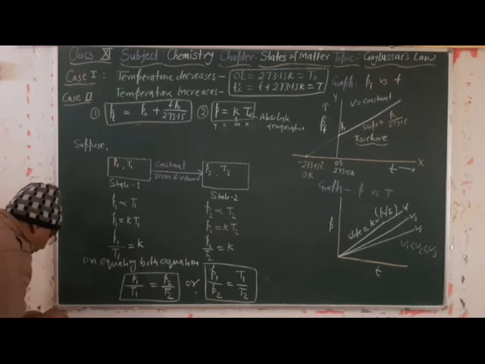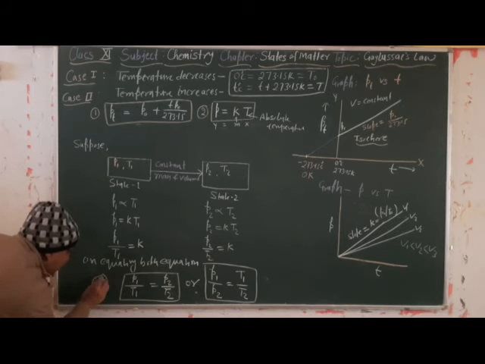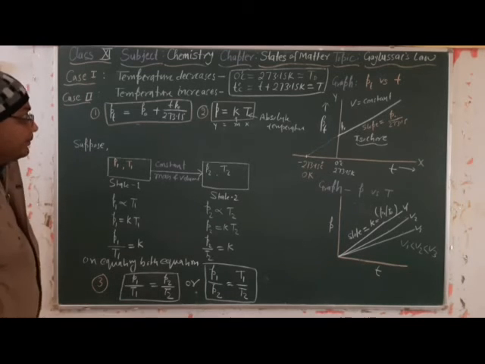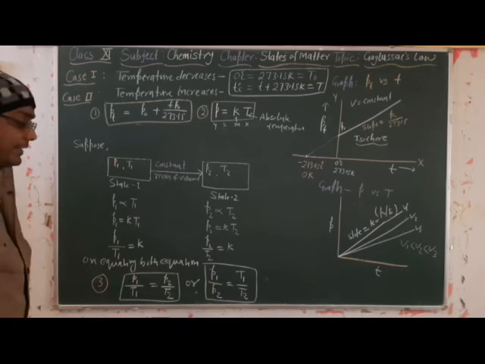So this is the third relation we have derived here. So in total, 3 relations we have derived.